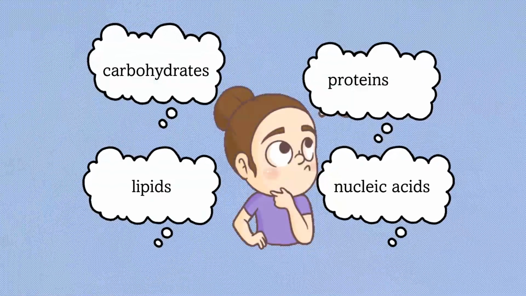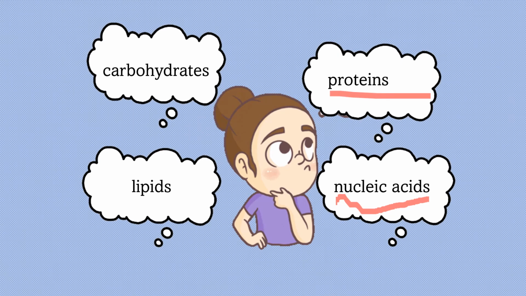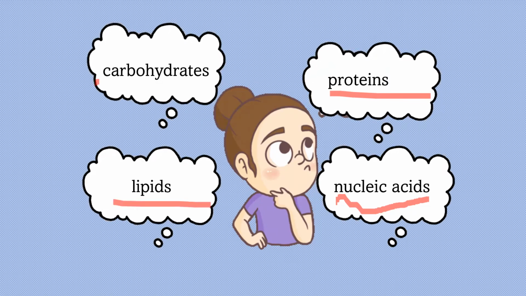For this activity, listen carefully to the following statements and choose which organic compound is being described. Number 1, it stores genetic code. The answer is nucleic acid. Number 2, it is used for building and support bone and muscle tissues. That is proteins. Correct. It is used for storage of energy. The correct answer is lipids. And last one, it is the main source of energy for living things. And that is carbohydrates. Good.